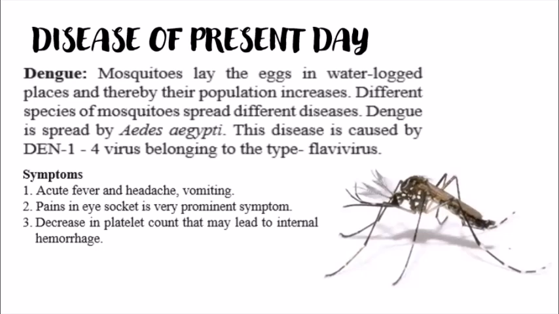So, how can we prevent ourselves from dengue? For this, it is very important for us to maintain cleanliness in our surroundings and to destroy the breeding grounds of mosquitoes. Also, we must ensure to have a healthy lifestyle.